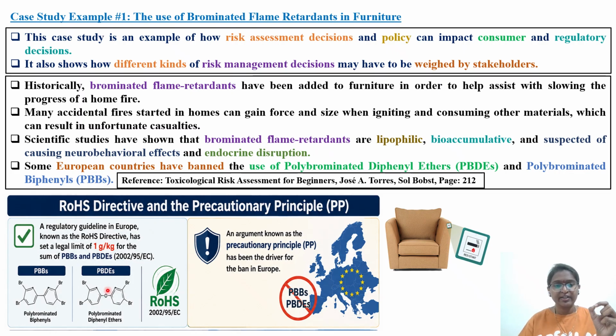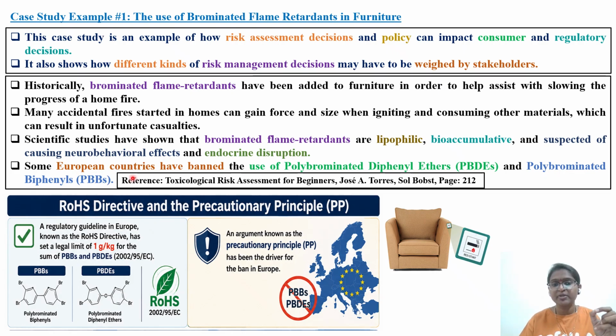Okay, scientific studies have shown that brominated flame retardants, what are those? Examples here are polybrominated biphenyls and polybrominated diphenyl ethers. So the physicochemical characteristics of every chemical are very important. So here these biphenyls are lipophilic, lipid loving, bioaccumulative. So if they are there in the environment, they start to accumulate: bioaccumulative, biopersistent, biomagnification. These terms, as a risk assessor, you have to read. Suspected of causing neurobehavioral effects. As I told, daily exposure to these flame retardants in a closed household is going to have an adverse effect on your neurobehavior, on your CNS, and endocrine disruption.